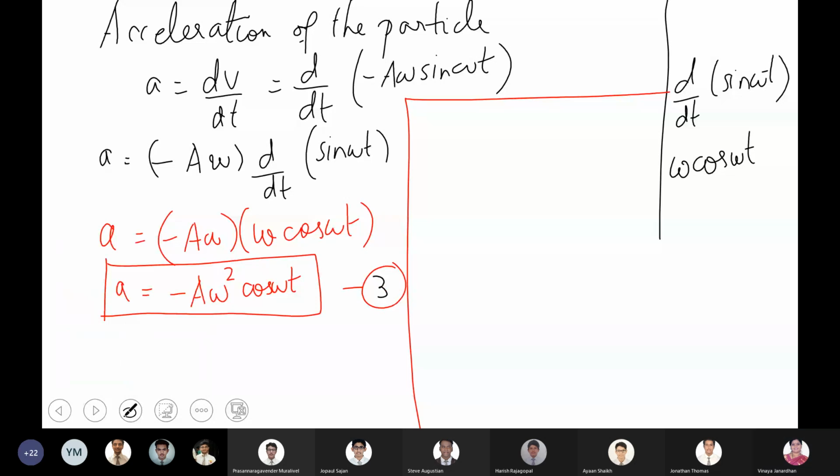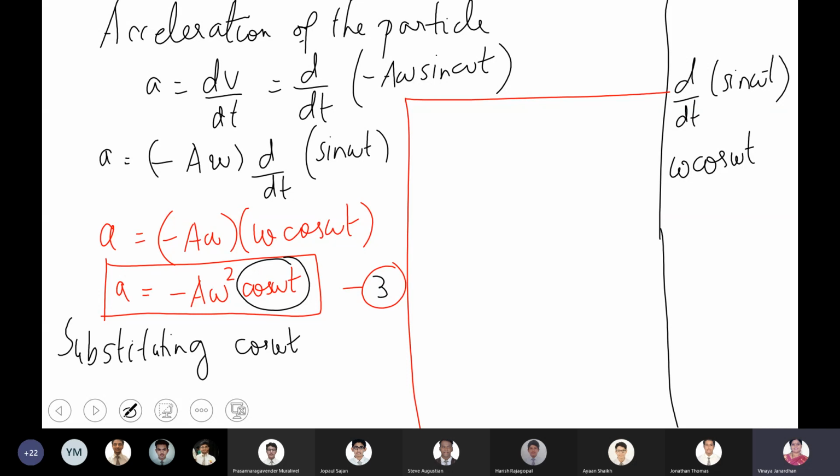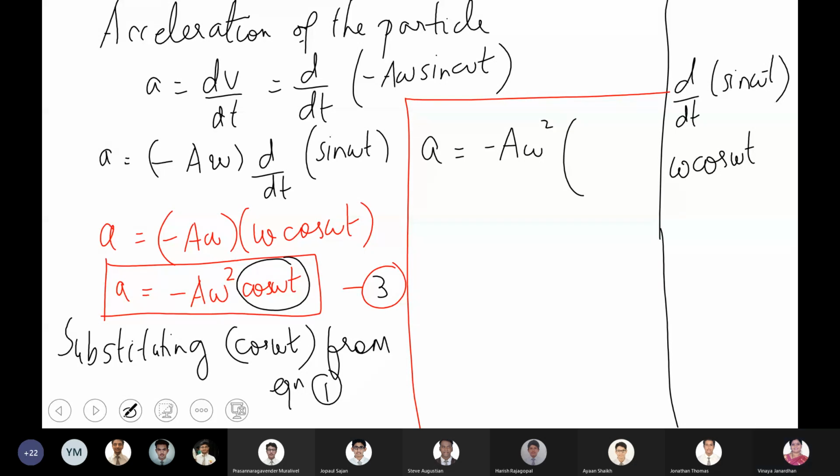Okay. Now, can you substitute cos omega t from equation 1? Substituting cos omega t from equation 1, that's x by A. What is cos omega t? x by A. Correct. So a becomes minus A omega squared times x by A, so a is equal to minus omega squared x.